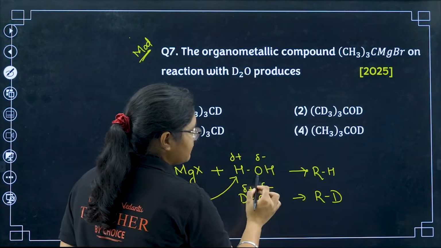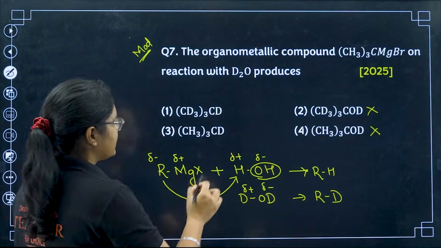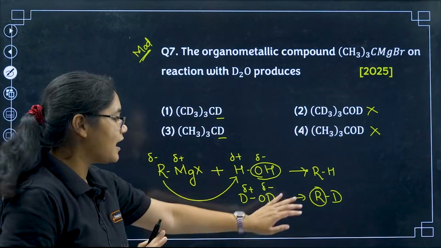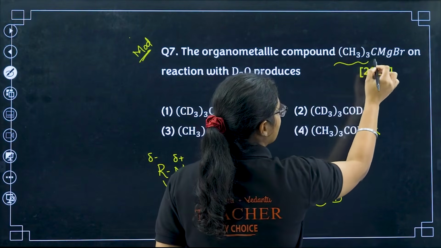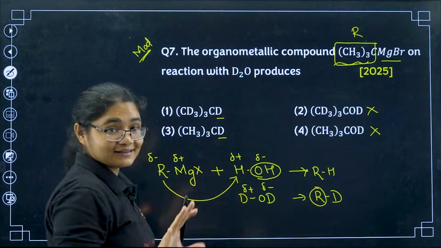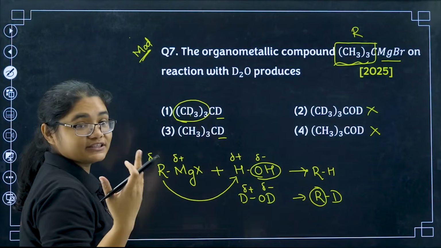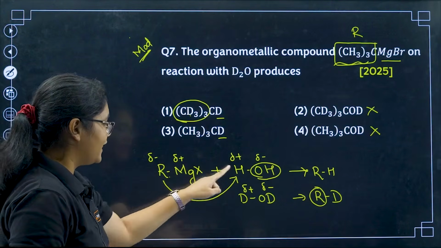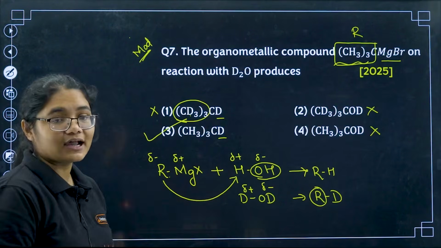We are anyway not getting OH, so I will not get OD in any case. I will get D here, that is correct, but this R is not changing, right? This R is remaining as it is. So what is my R here? This is CH3 whole 3 C MgBr, right? So this part is your R, and it will remain as it is. There is no change of R group, so this CH3, this H will not change to D. Only this one is attacking here, this one is coming from here, so that H will be now D. So that is why this will also not be the answer, this will be the correct answer.